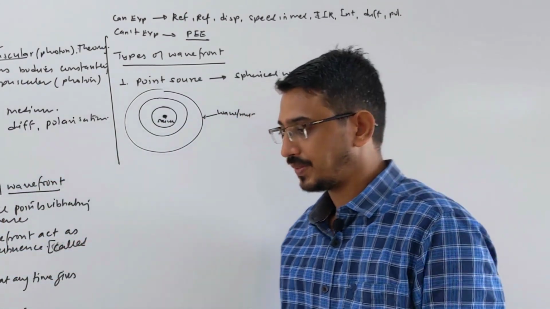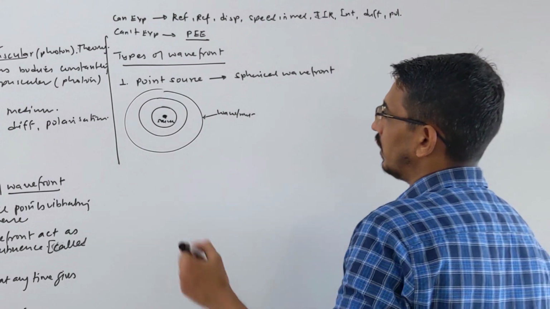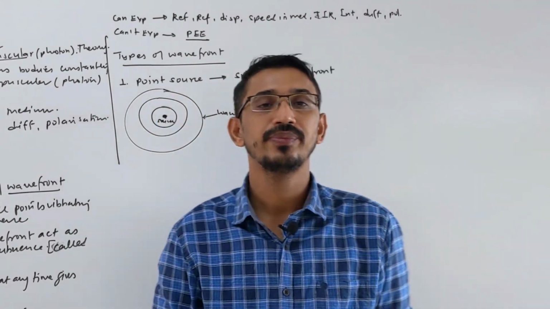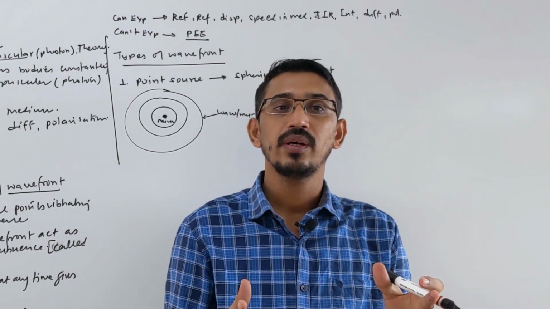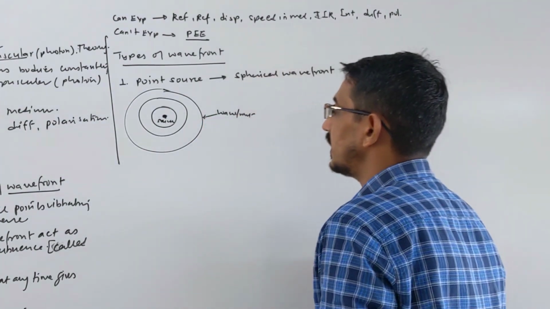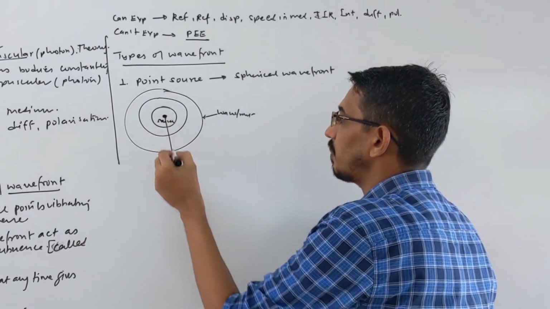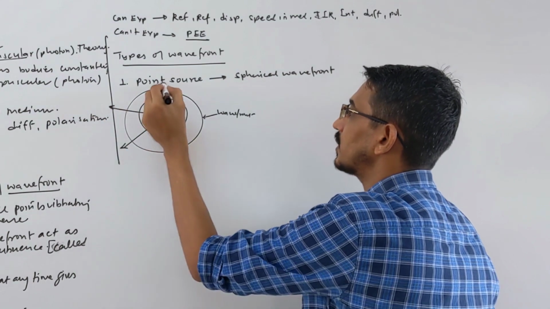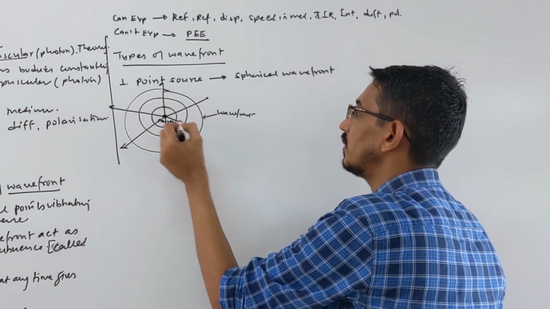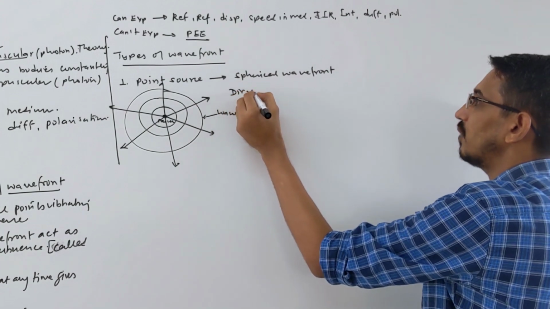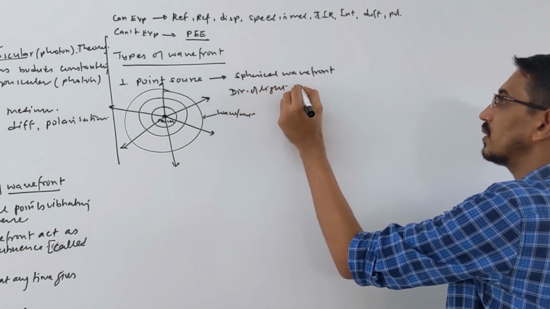It's very important to understand that the direction of the wave and the wavefront are always perpendicular to each other. Suppose I ask you the direction of the wave, then the direction will be perpendicular to the wavefront. So this is the direction of the light. You say direction of the wave or direction of the light. So what can I write here? Direction of light is always what?